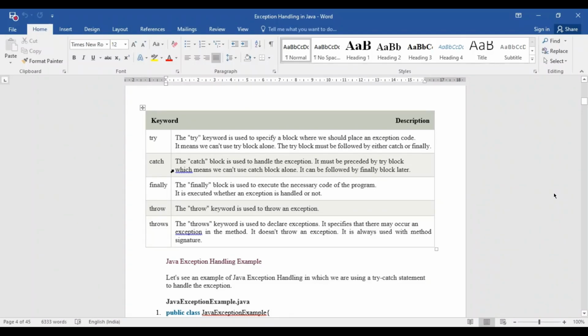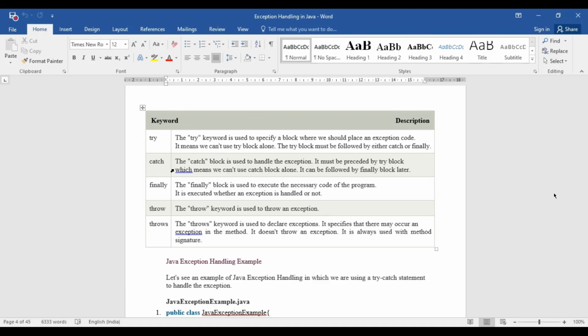This catch block will handle the exception. There are lots of other things: there may be a nested try-catch statement, a try statement within another try, or a single try statement with multiple catch statements. Those are different things. But for beginning classes, you can think of it this way: whenever you want to examine any source code for an abnormal condition, you must enclose that set of code within the try block.